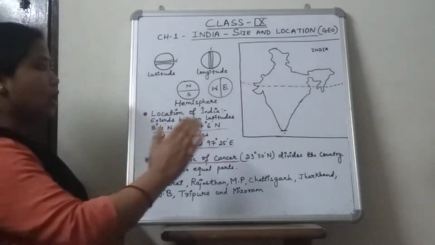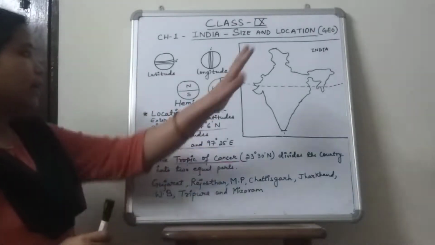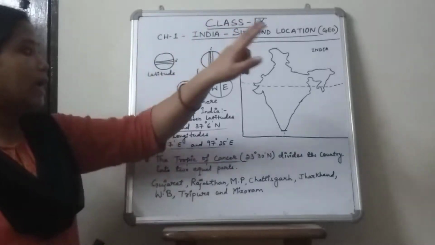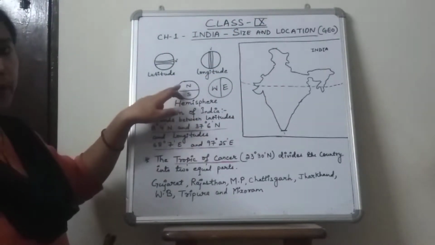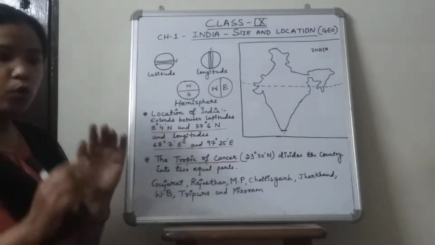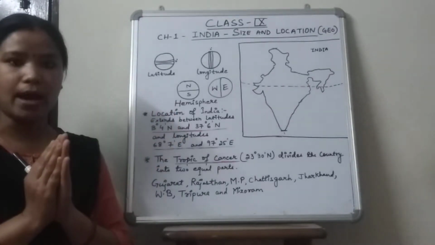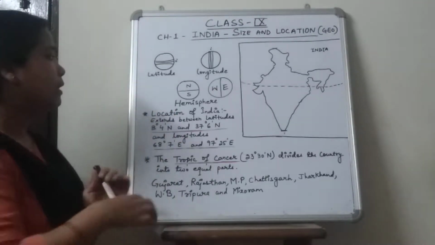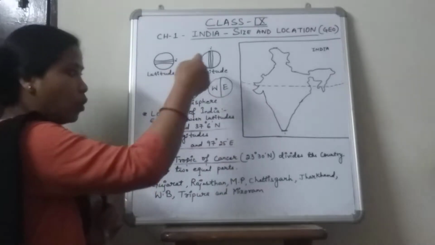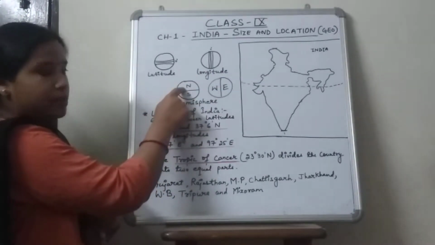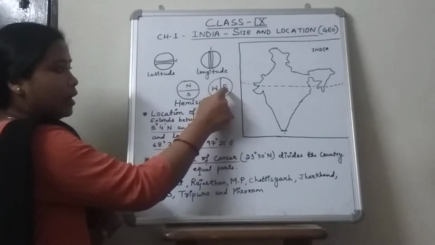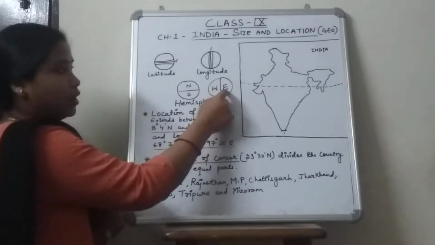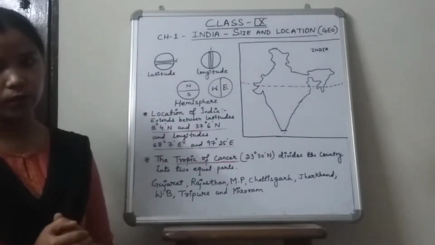Okay, now you all know, in which hemisphere does India lie? The northern hemisphere. If you look at the world map, you will easily see that the whole of India lies in the northern hemisphere, and if we talk about the eastern and the western hemisphere, India lies in the eastern hemisphere.